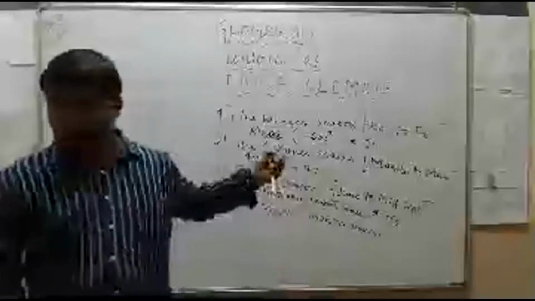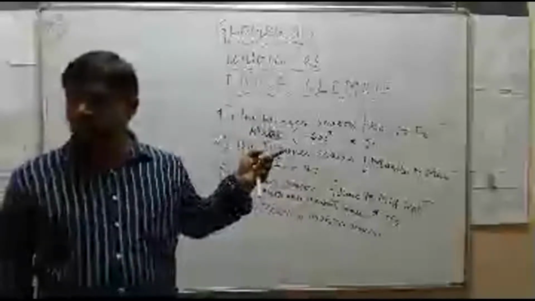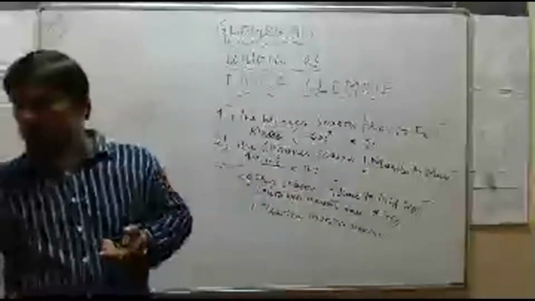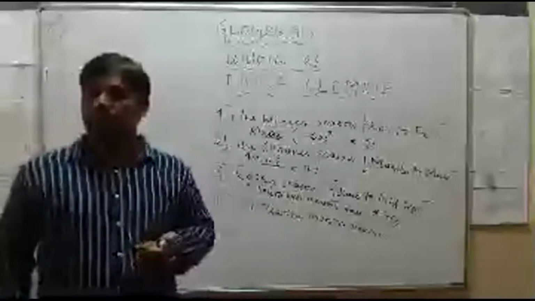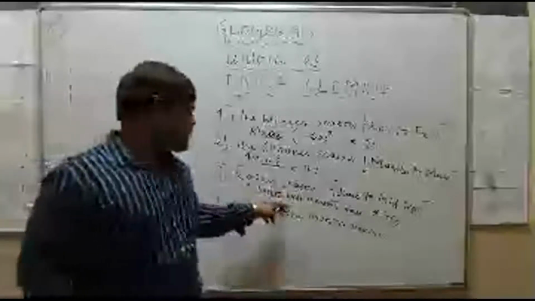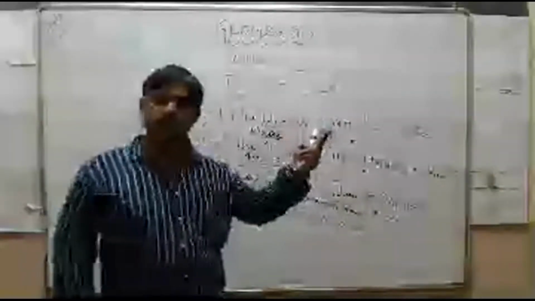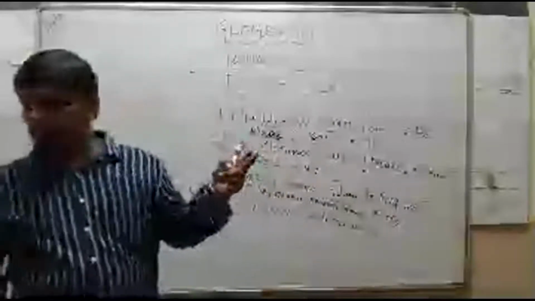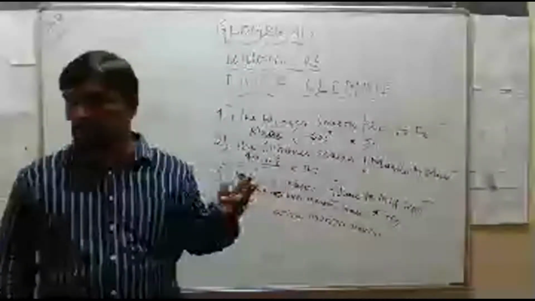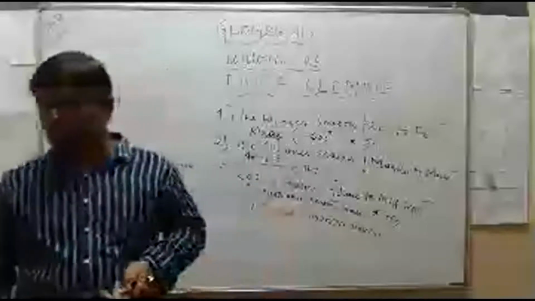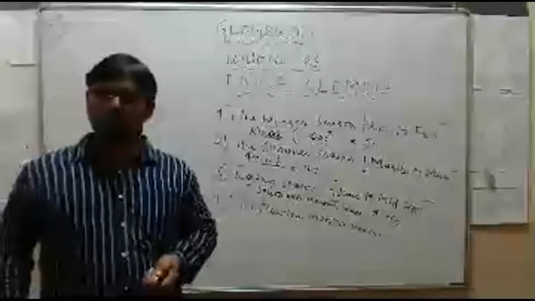This first one, the Arabian Sea branch, strikes the western Ghats and causes heavy rainfall in the western part of the western Ghats. And the rainfall decreases towards the eastern slopes of the western Ghats.